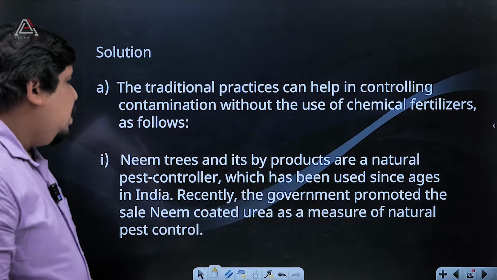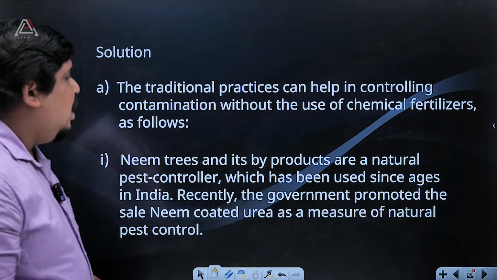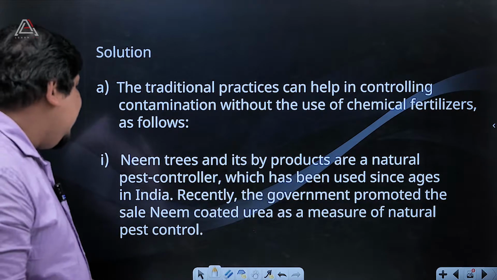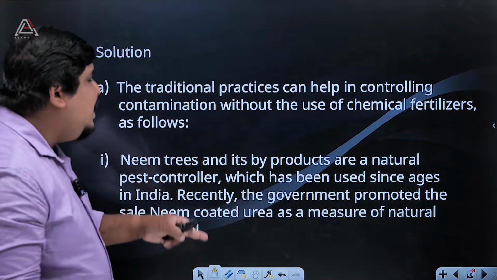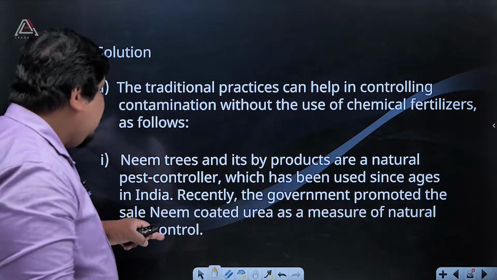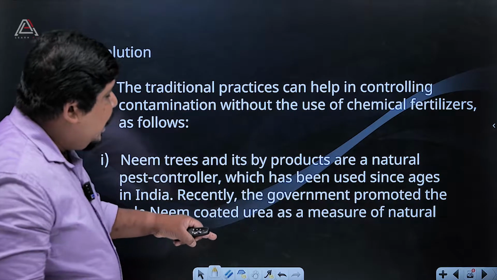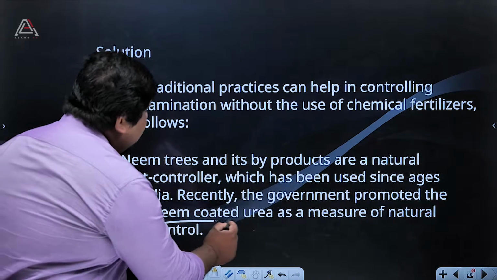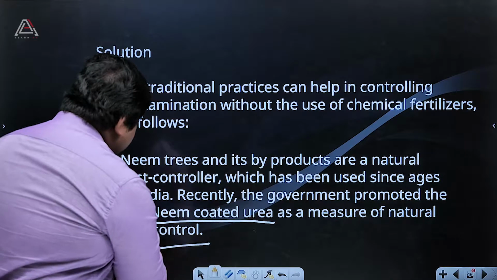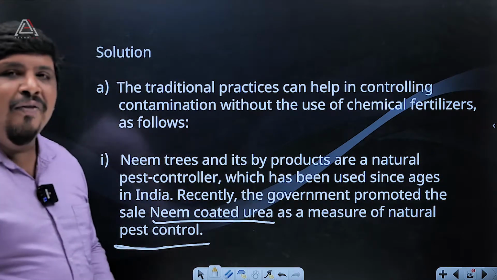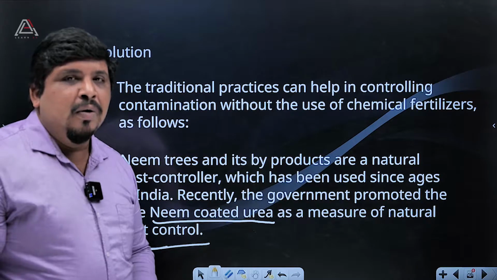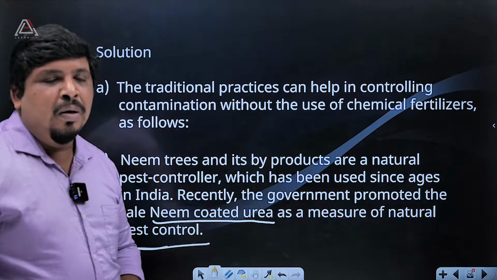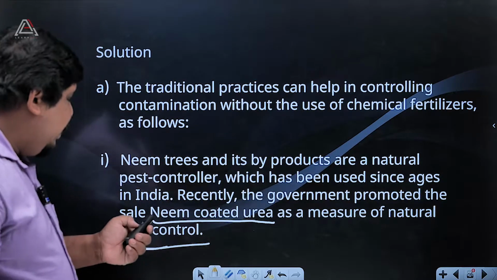Neem trees and its byproducts are a natural pest controller which has been used since ages in India. Recently, the government promoted the sale of neem-coated urea as a measure of natural pest control. Okay, the neem-coated urea. You will have different ideas for this. Instead of neem, we can utilize other methods also. So one of the methods is given there.